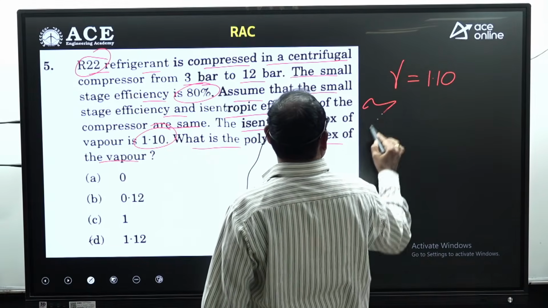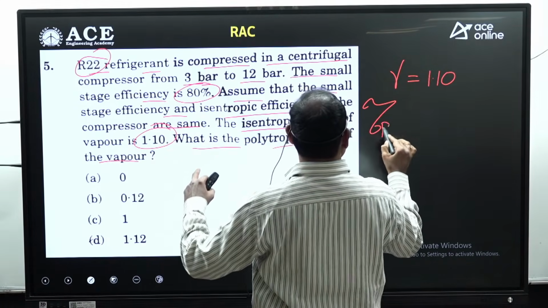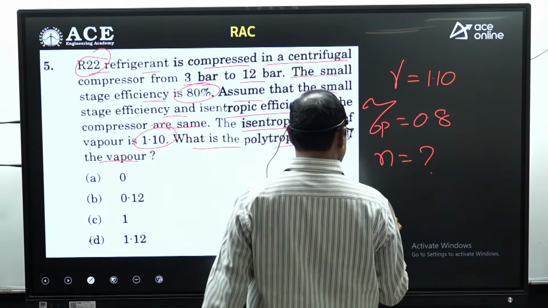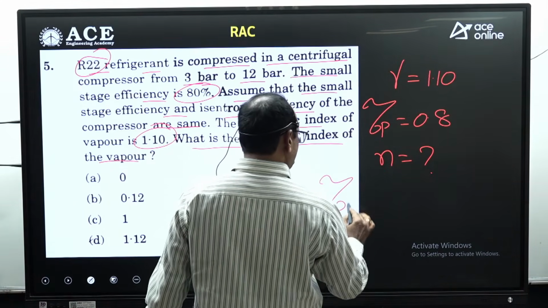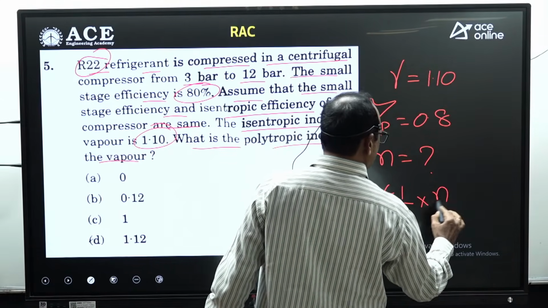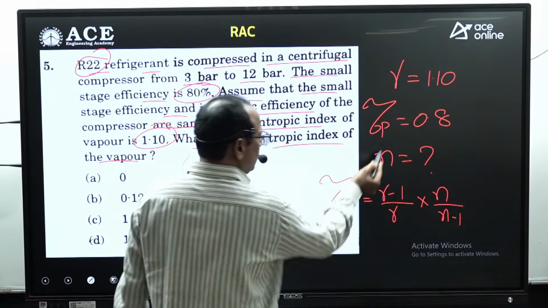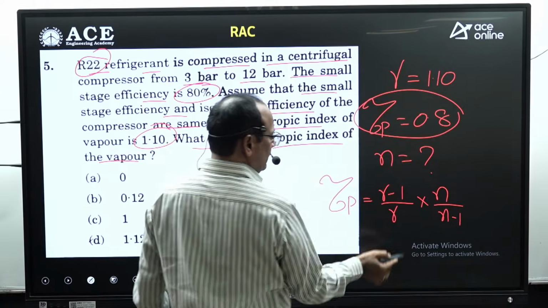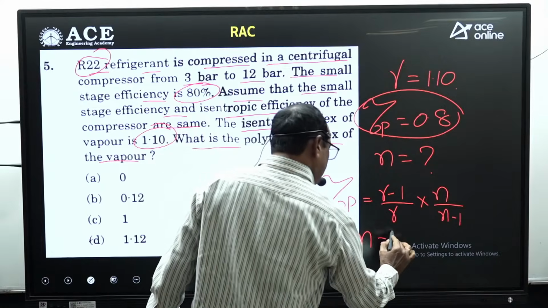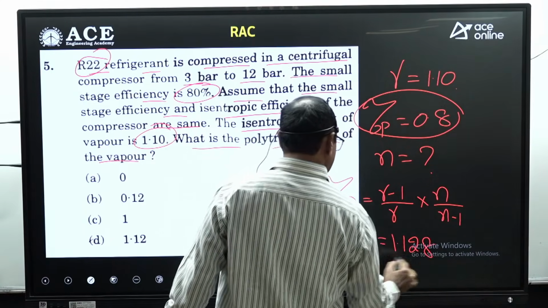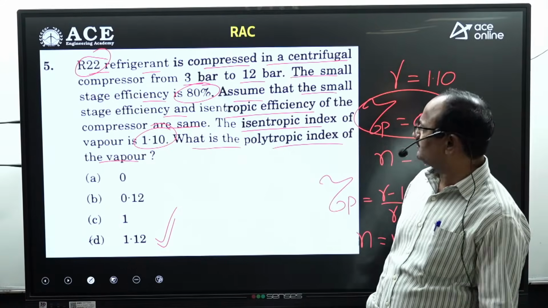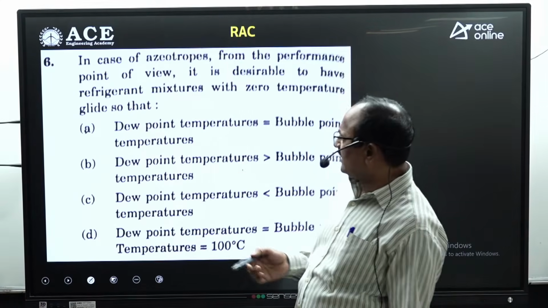Here it is given that the stage efficiency or polytropic efficiency equals 0.28. You are asked to decide the polytropic index. As you know, the polytropic efficiency equals (gamma minus 1) by gamma into n by (n minus 1). You substitute the polytropic efficiency given and the gamma value given to get the n value. Right? You can get 1.128 something. That is the answer. A equals 1.128. Option D is absolutely correct. Similarly, look at the next one.